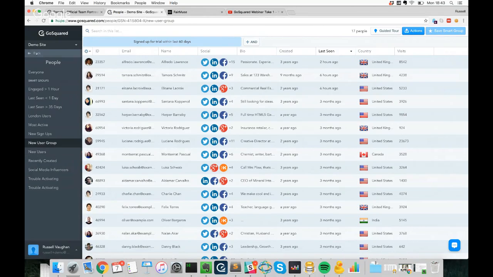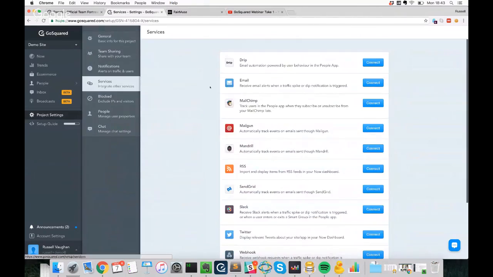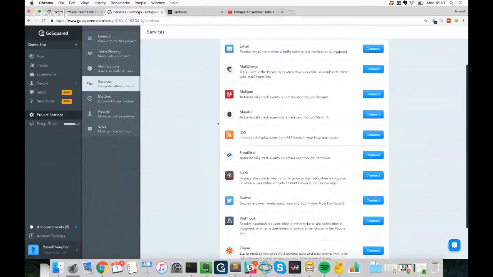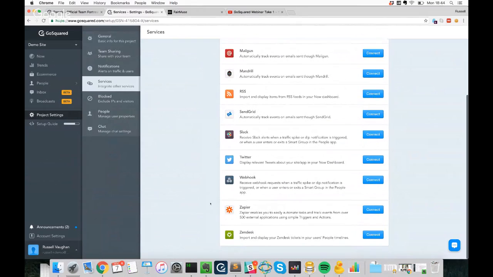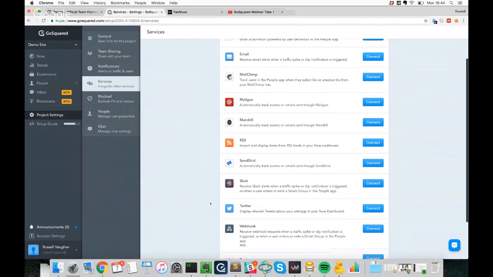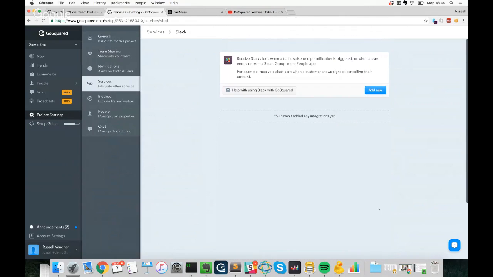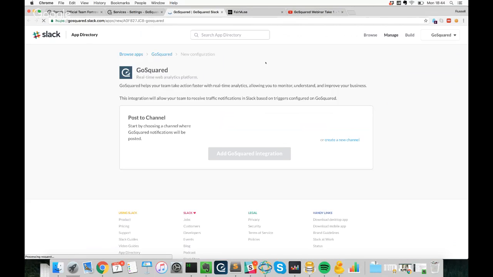So let's jump into where all of our automation lives. If we go into project settings and services, it's here that we can connect any of our automatic integrations or third parties like Zapier that can handle a lot of integrations for us. But for now, let's just focus on Slack, and we'll click connect. Then what I'm going to want to do is add a new integration. So we start just by setting up a GoSquared integration with Slack. We click this blue link here, and it will direct us to Slack.